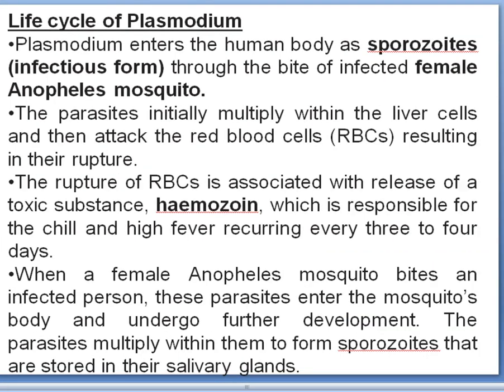Now when the female Anopheles mosquito bites the infected person, that mosquito will suck the blood with its siphon, and with the blood the parasites also will enter into it. The parasites which are there in the mosquito will be entering into the human body, and the parasites which are there in the human body also enter into the mosquito. And this you'll understand clearly when I show you the life cycle.